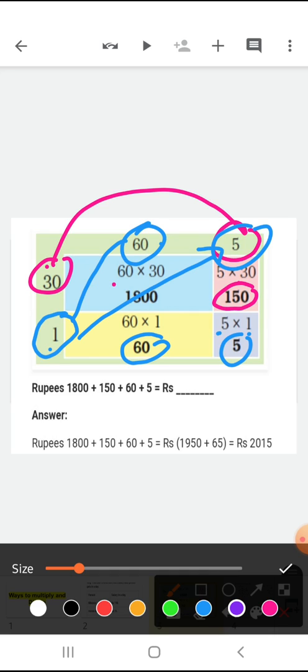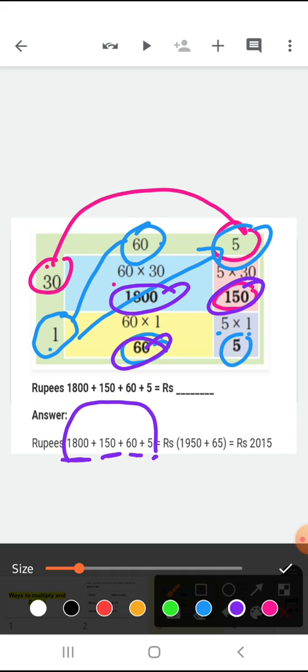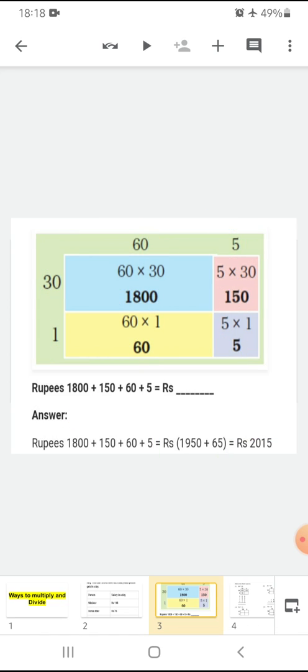Now we will see in the first column we get the answer 1800. In the second one we got 150. In the third box we got 60. In the fourth box we got 5. So we will add all these things. We will get 2015. So what is the total salary of the cook? It is 2015. We can also find this by the simple multiplication, but you should also know this type of multiplication. As you can see, it was very easy.